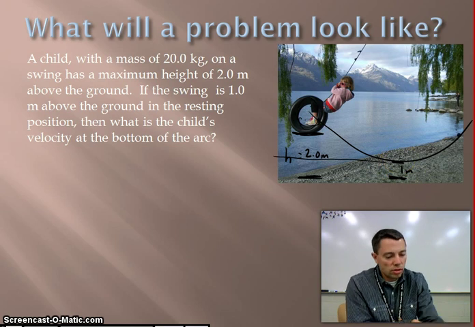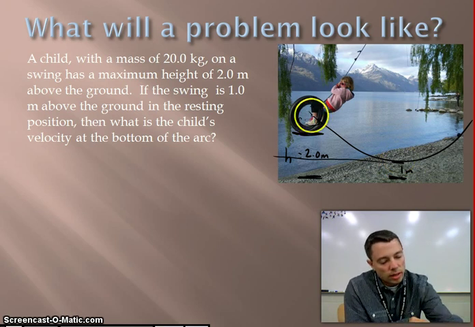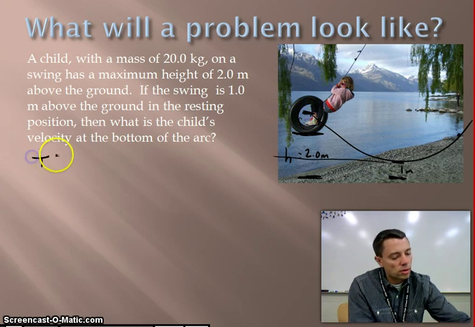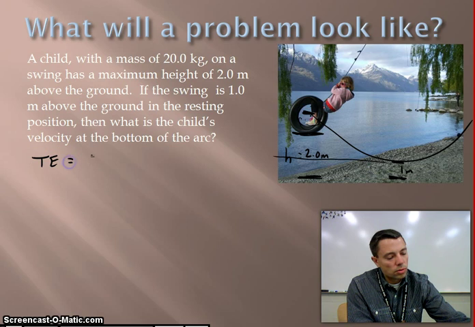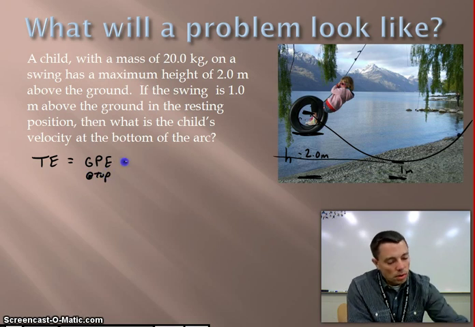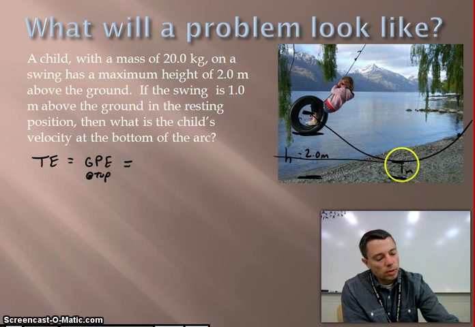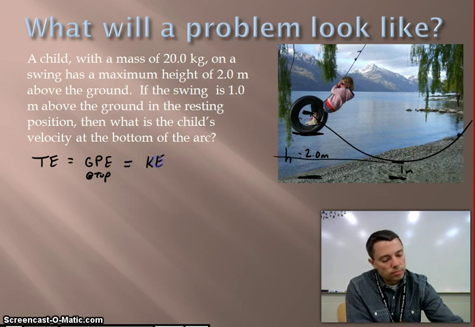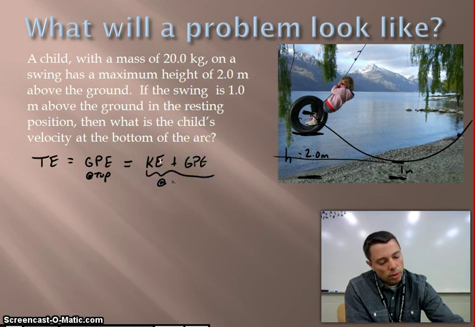And if we take our swing and we say, okay, at this point in time right here, this is where we have our total amount of energy. So our total energy is going to be equal to the gravitational potential energy at top. And then at the bottom, this energy gets changed. So in other words, we get some kinetic energy, plus we get a little bit of gravitational potential energy, and all of this happens at bottom.